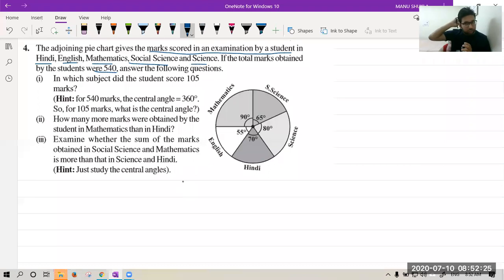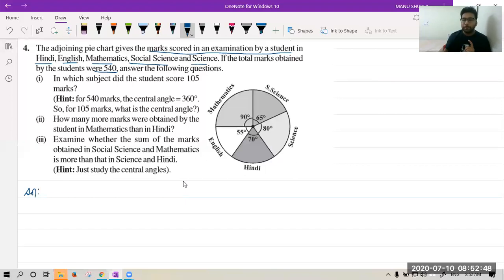No, beta, number of students is not equal, Hiteshri. It is number of marks. Total marks equal to total angle. Okay, Hiteshri. There are 540 students. No, there are 540 marks. Got it? Hiteshri. Okay.